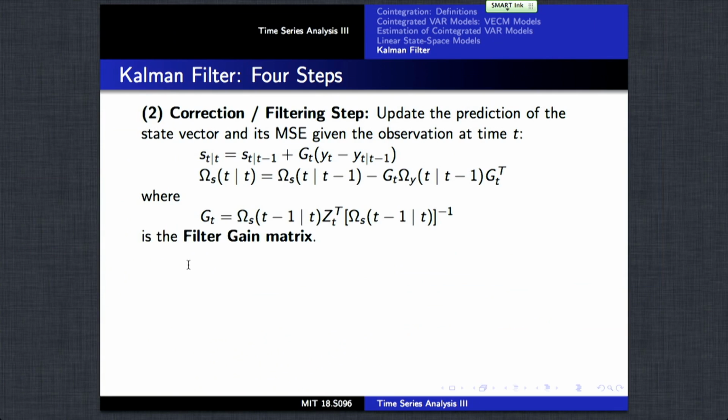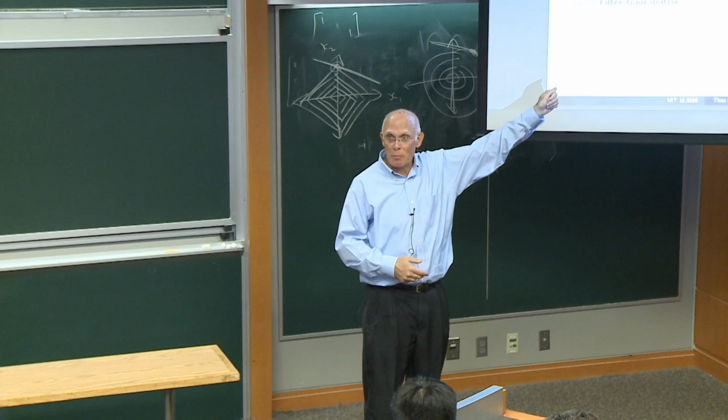Okay, the second step is basically updating these predictions to get our estimate of the state given the observation at time t, and to update our uncertainty about that state given this new observation. So our estimate of the state at time t is an adjustment to our estimate given information up to t minus 1, plus a function of the difference between what we observed and what we predicted.